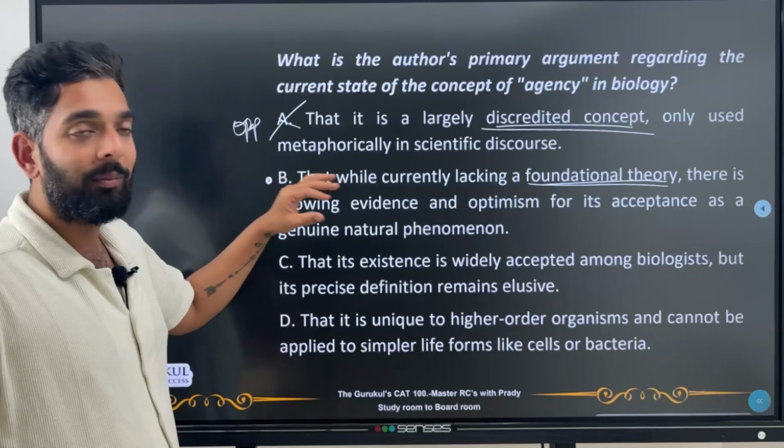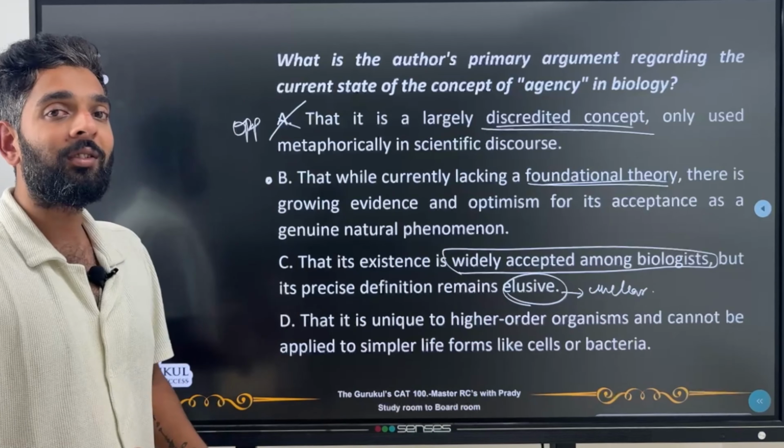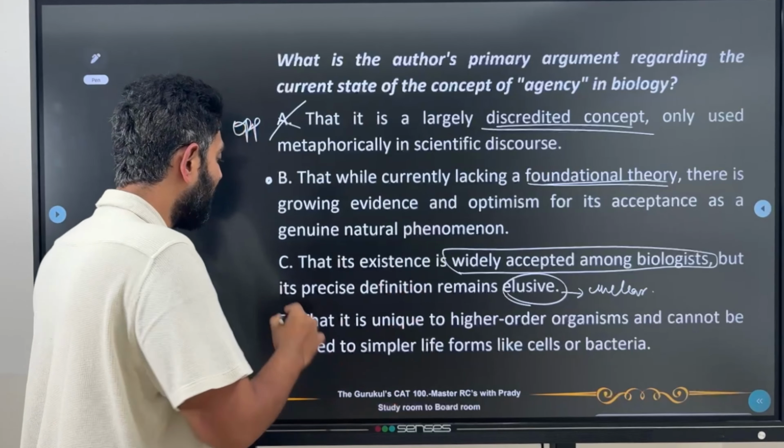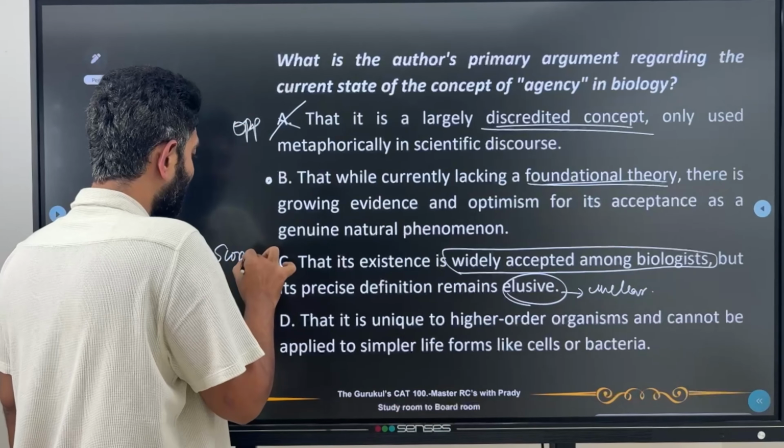Let's go into C, that its existence is widely accepted among biologists, but its precise definition remains elusive. Elusive means unclear. That's okay, that's great. So far the definition is elusive, but who told you that the existence is widely accepted among biologists? It is still just gaining, so it's not widely accepted, right? So here, this is what we call a scope mismatch. What he has told in the passage and what he has given in the option does not really match. So we can remove this as our answer.